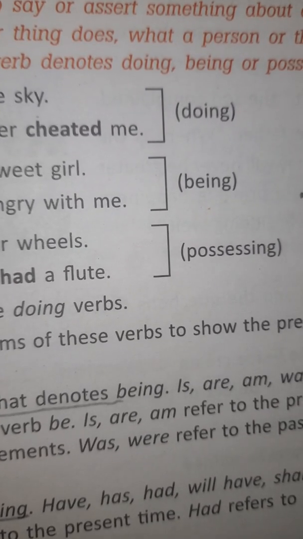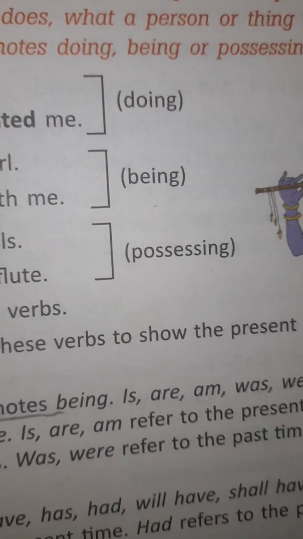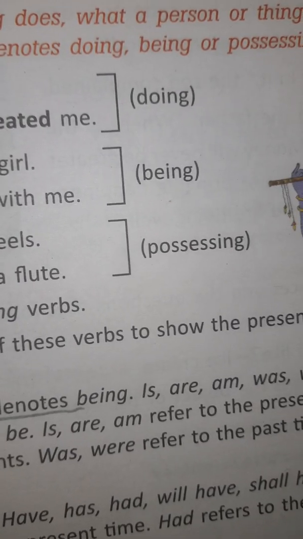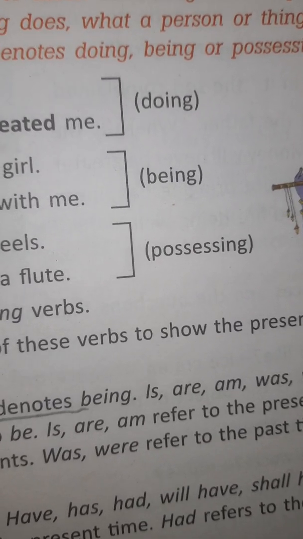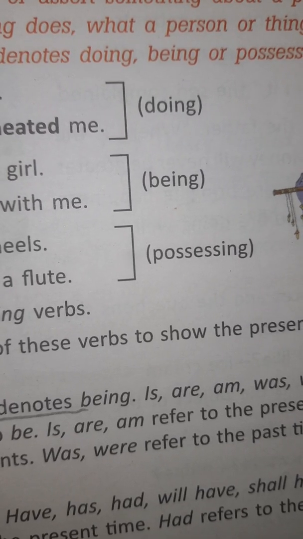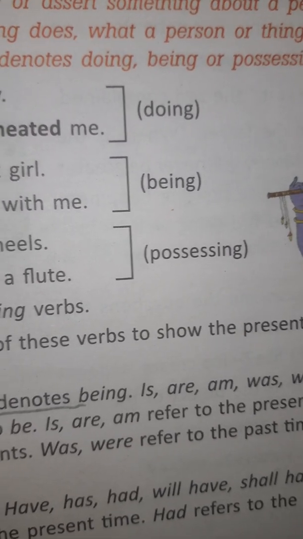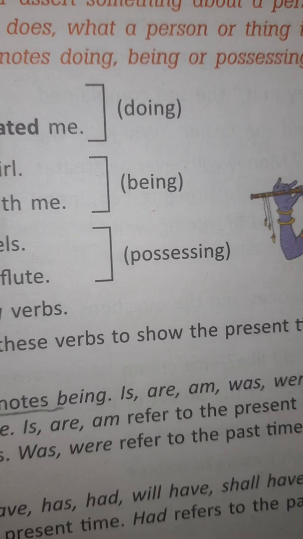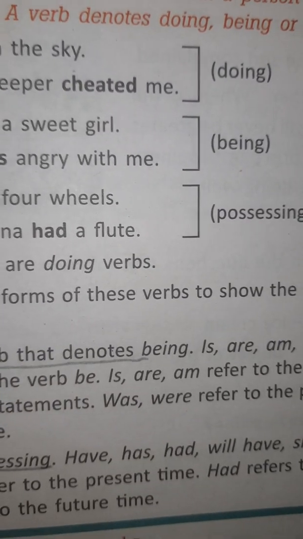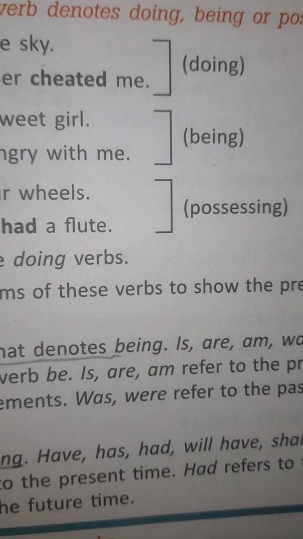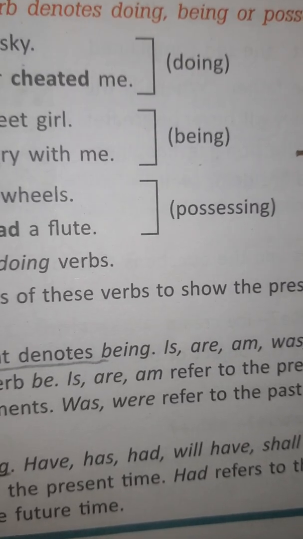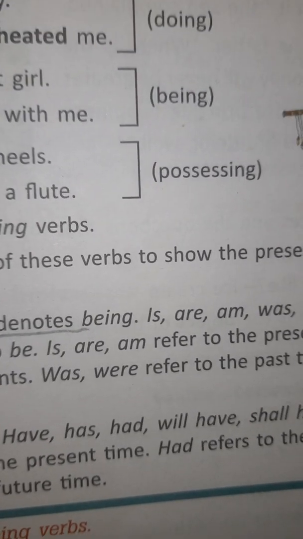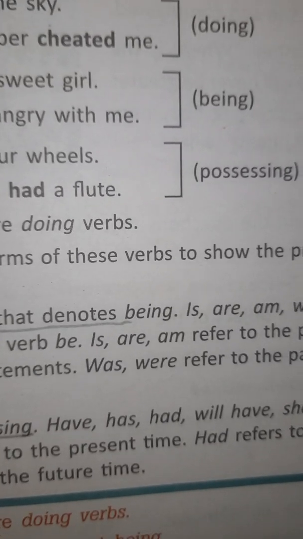Be is the only verb that denotes being. Is, are, am, was, were, will be, shall be are various forms of the verb be. Is, are, am refer to the present time, or they are used to make general statements. Was, were refer to the past time. Will be, shall be refer to the future time. Have shows possession. Have, has, had, will have, shall have are its various forms. Have and has refer to the present time. Had refers to the past time. Will have and shall have refer to the future time.